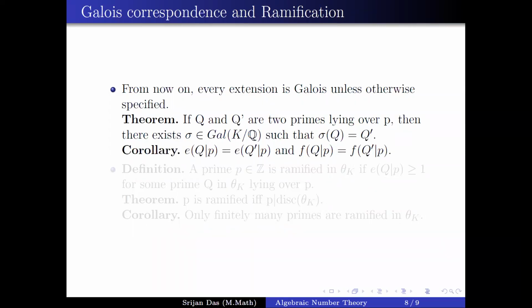So what you do is, if you have some bad looking extension, first you take the prime. Your extension might not be Galois, so you just take the Galois closure. In the Galois closure, you try to see what is happening. Then you come back and see whether whatever you are guessing is happening or not. So you have to start with a guess, like how we did with the factorization of 23.